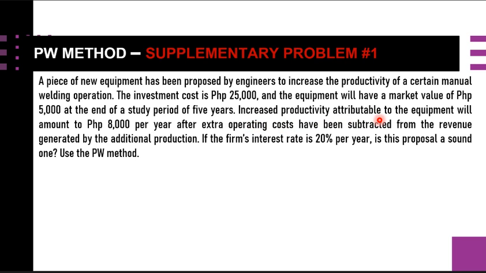Increased productivity attributable to the equipment will amount to 8,000 pesos per year after extra operating costs have been subtracted from the revenue generated by the additional production. If the firm's interest rate is 20% per year, is this proposal a sound one? Use the present worth method.